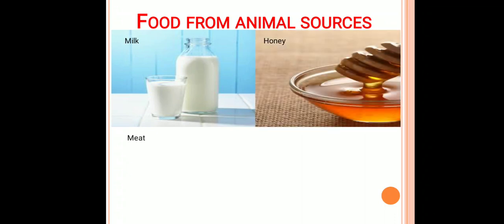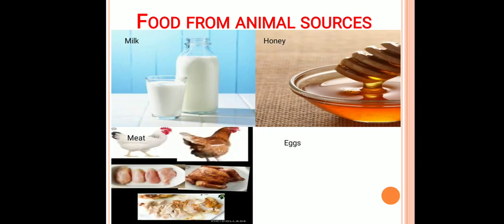Next comes the food which we are getting from the animal sources. So first of all, we consider milk. From which animals do we get milk? Generally from the cow, buffalo, goat, camel. These are the major animals which provide us milk.